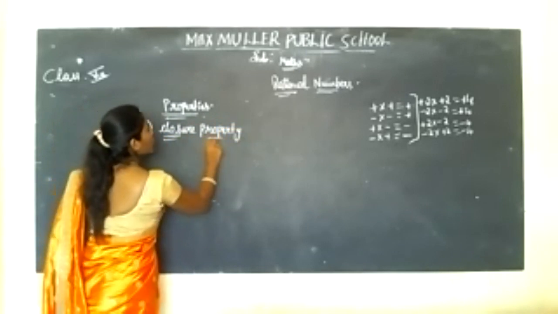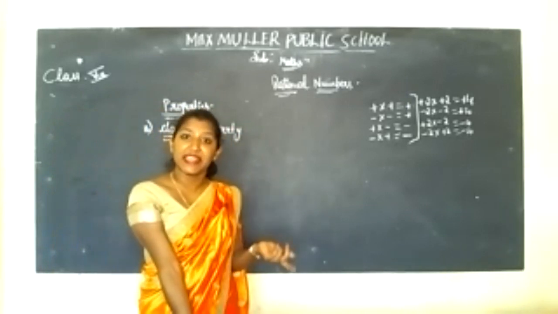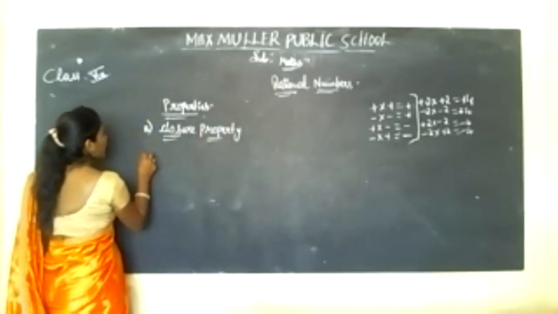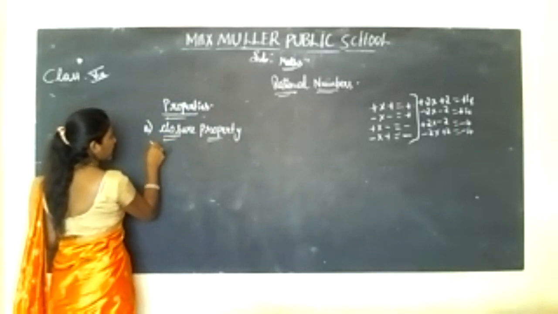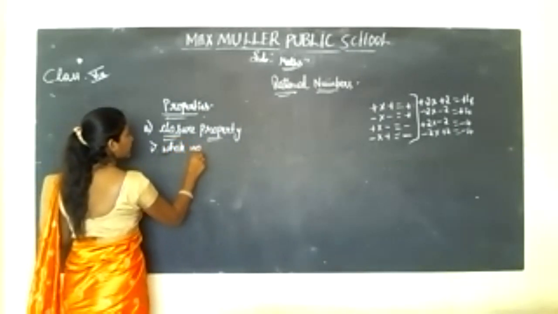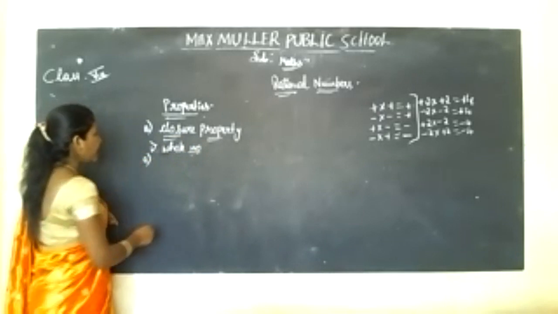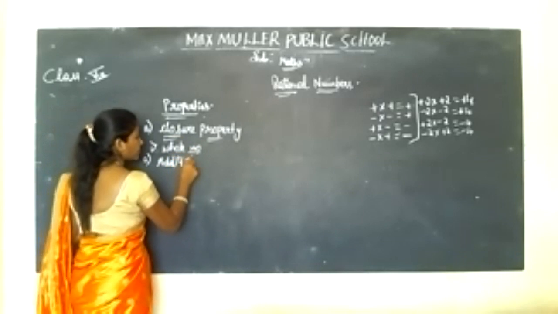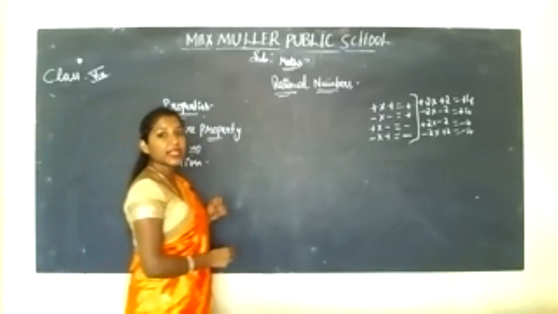So, closure property. First, we'll check for the whole numbers, then for the integers, and then for the rational numbers. For closure property, first you will be satisfying for whole numbers. Under that, first we'll see for addition. Addition. So what is the closure property?